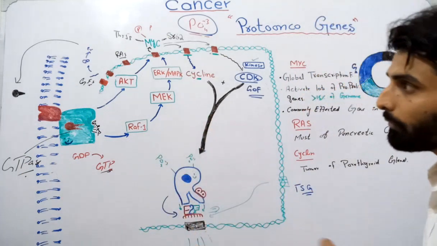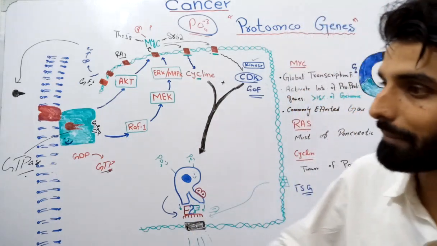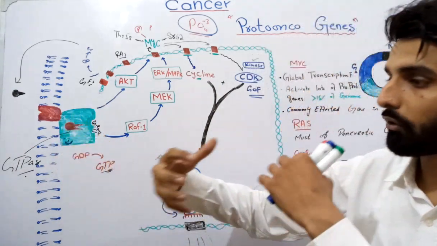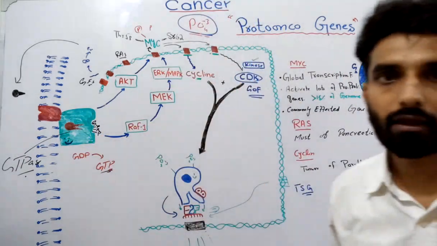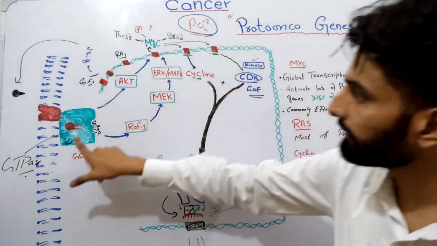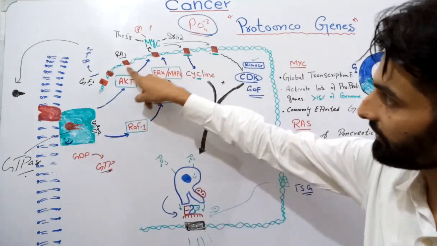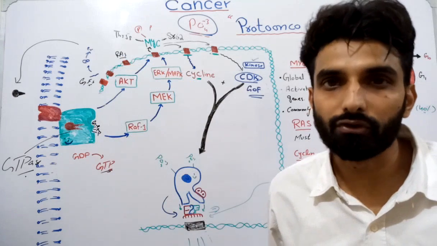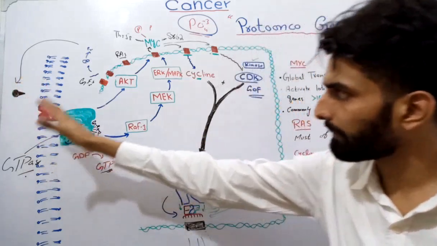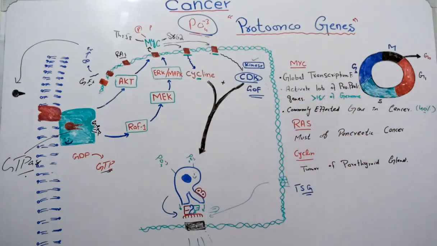Now, the third protein, at the end I will link all these proteins. The third protein which I am going to talk about is a transducer protein. The transducer is responsible for taking the message from the growth hormone receptor to the DNA, to the other transcription factors, and to the other proteins as well. One of the transducer proteins is RAS protein, and the gene of this RAS protein is also a Proto-Oncogene. I will link growth hormone with the receptor, the RAS gene, and MYC. Just give me 1 minute. Let me first tell you what these genes are.